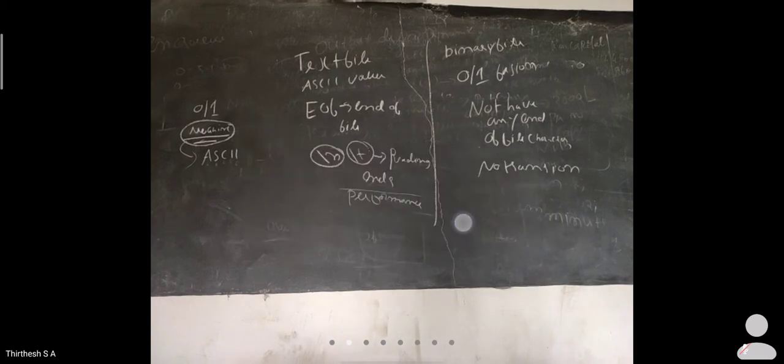A machine directly runs on this program. One advantage of the binary file is that it runs the data very fast, but a text file takes time. So this is the difference between binary file and text file. What is a binary file? A binary file is a file which stores the data in the form of binary values, which is machine level language. The text file stores the data with the help of ASCII values. Understood what is text file and binary file, guys?